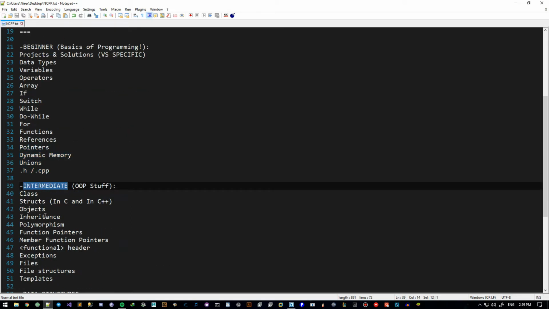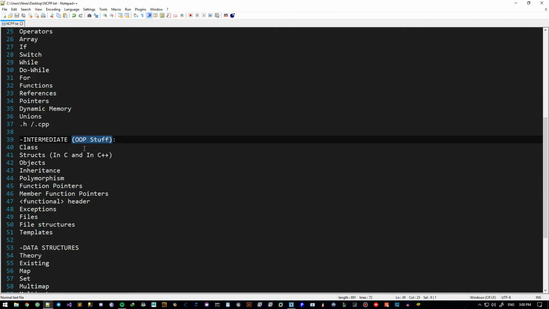Then we have the intermediate module. In this one, we again talk about object-oriented programming stuff. So this too isn't really that C++ oriented. It's just the basics of OOP, or rather the topics of OOP. So we will talk about classes, struct. This is mainly for C++. And we'll talk about the differences in C and C++.